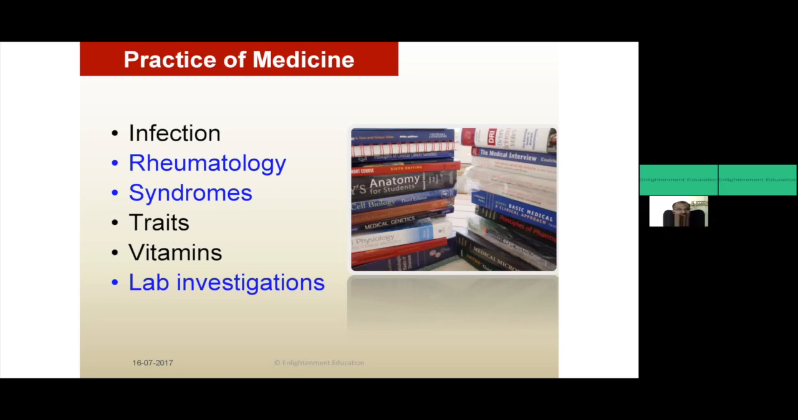Triads, different triads. So you have to study those triads. That you can collect from our website. We have already compiled a list of the entire syndromes, triads and tetrads also. And they will ask questions from the vitamins also, and also the lab investigations. Vitamin deficiency disorders, you can expect in the majority of question papers. So concentrate on infection, rheumatology, syndromes, triads, vitamins, then the remaining subjects.